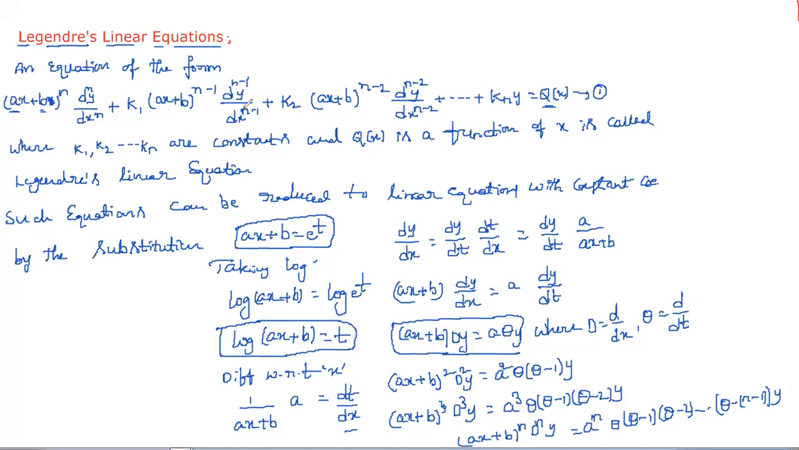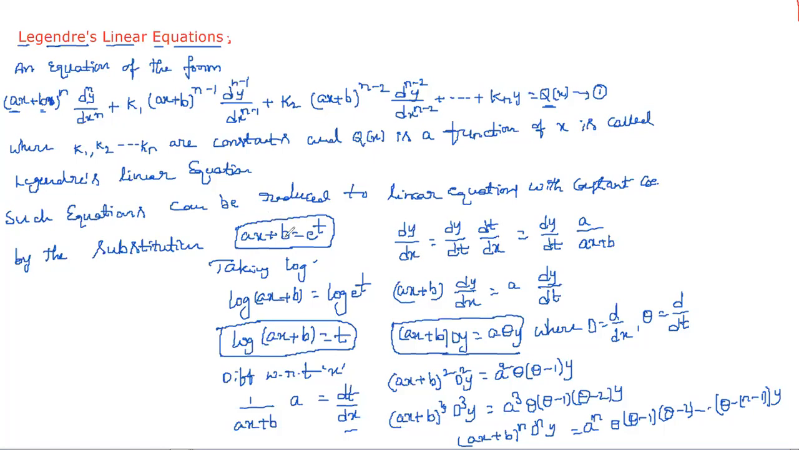Then the equation converts into a linear differential equation with constant coefficients. After converting, as usual, whichever method is applicable, we need to apply that method, either type 1, type 2, type 3, type 4, or type 5. So don't look for any new way. If you understand this, then Euler-Cauchy you can easily get.